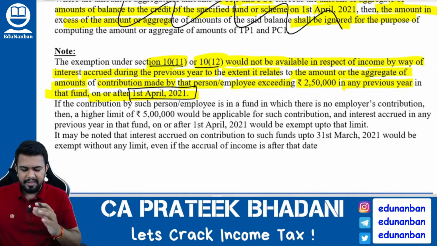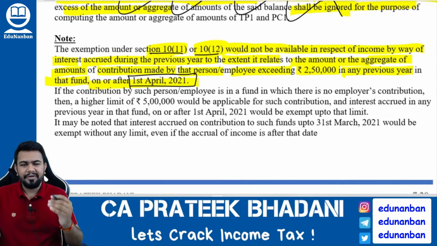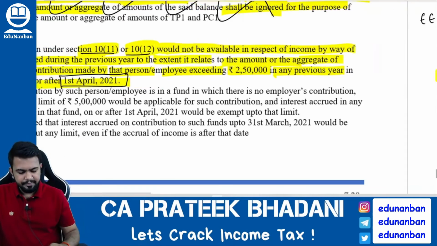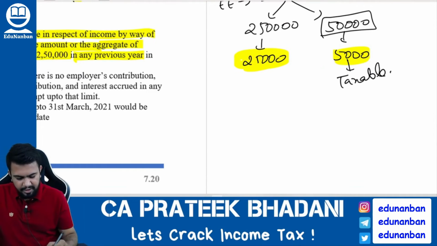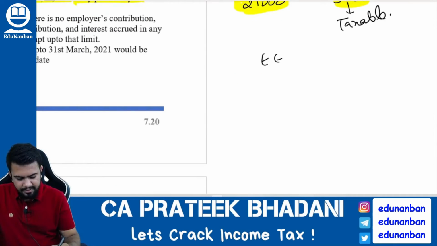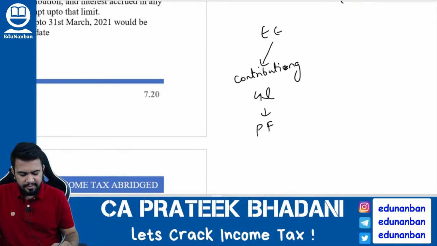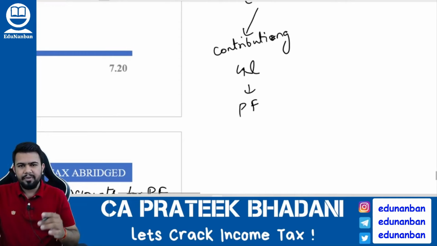in the provident fund, and if the employee contribution is more than 2.5 lakh rupees, then on the amount that is more than 2.5 lakh rupees, whatever income is received, that will be taxable. So listen here, if an employee is contributing 4 lakh rupees to provident fund, this is called employee contribution.